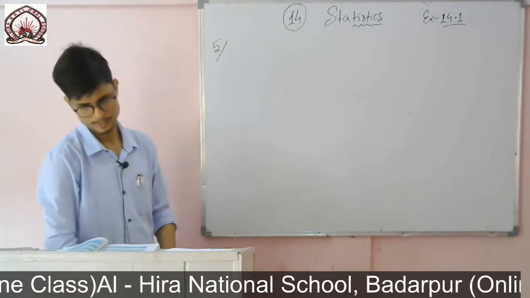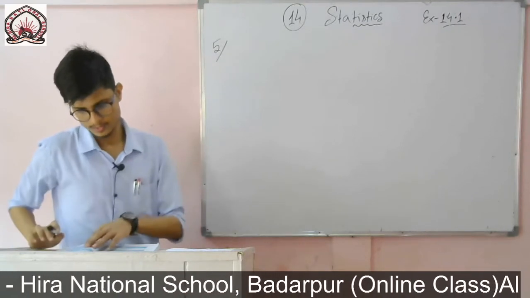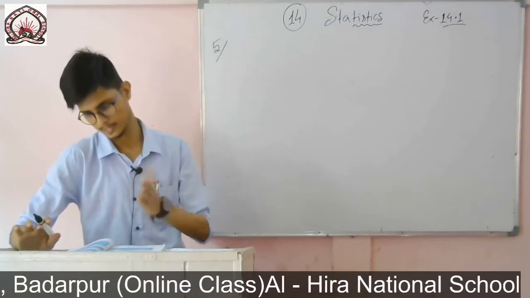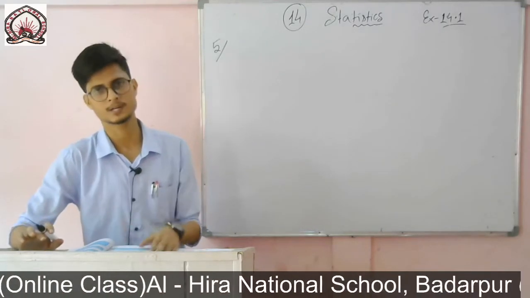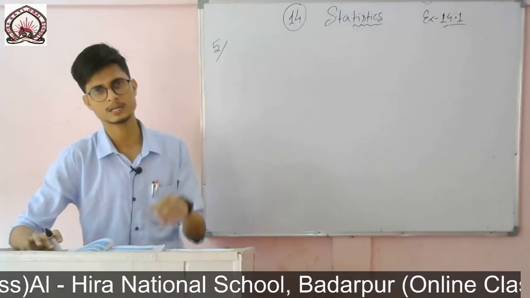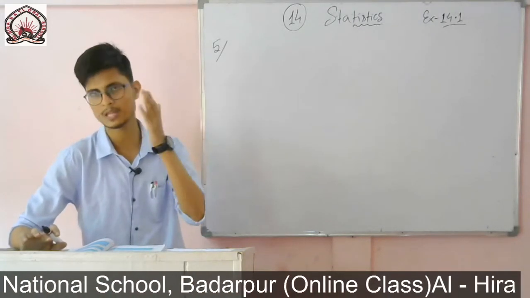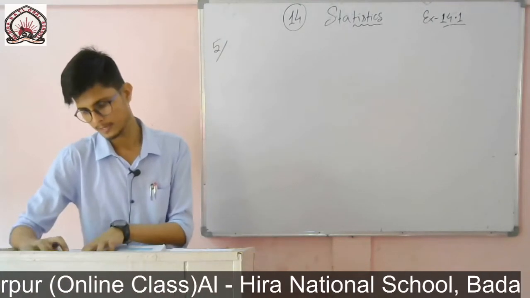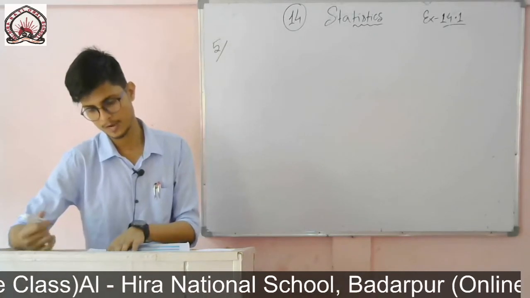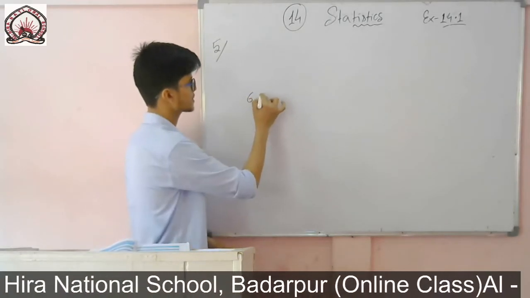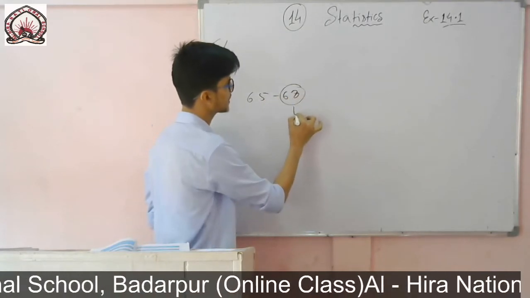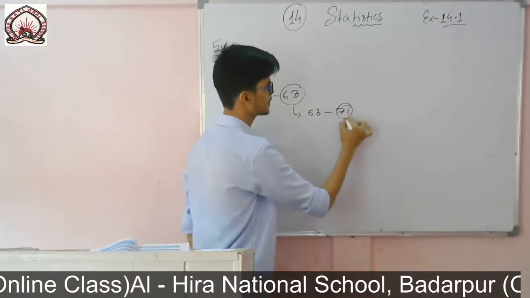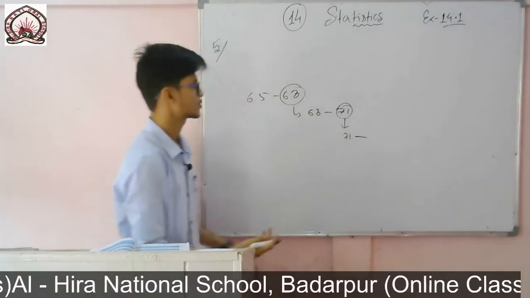Question number 5, you see. One thing you see, the data is not continuous. The 50 to 52 interval finished, then again from 53 it started. So it is not continuous data. That means the upper limit of the first interval should be the lower limit of the next interval. In question number 4, the first interval was 65 to 68. Then from 68 it again started, 68 to 71, then again from 71 it started, like this. So it is a continuous interval.